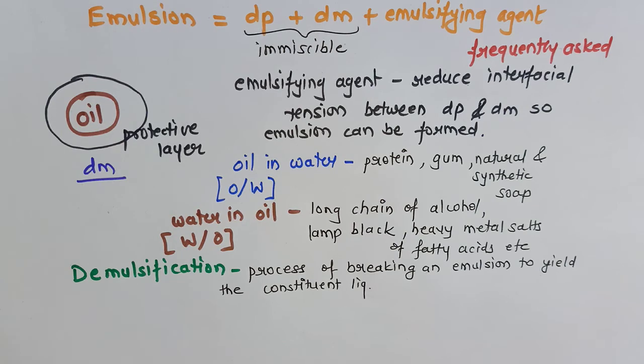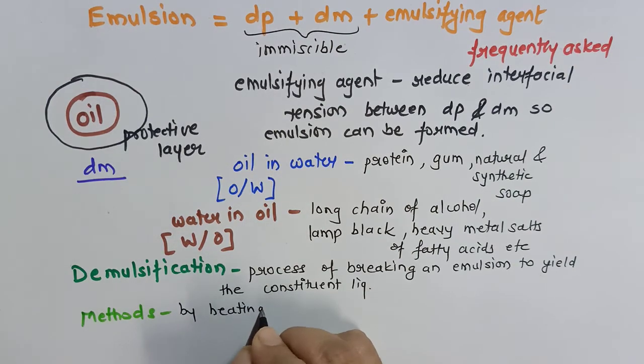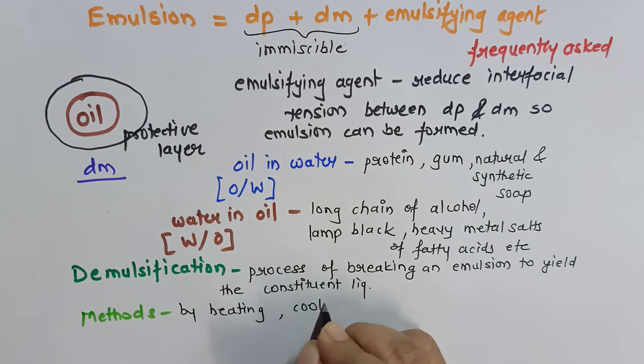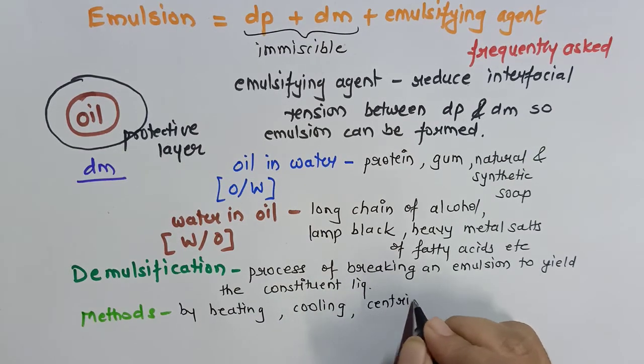Now the question is, how can we carry out de-emulsification? So what are the various methods of de-emulsification? Very simple ones, either by heating, by cooling, or by centrifuging.